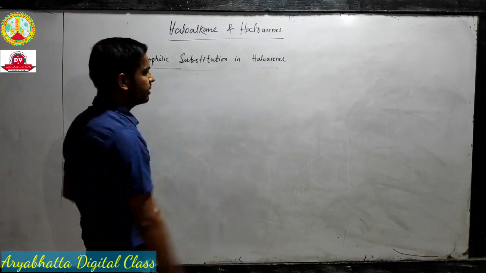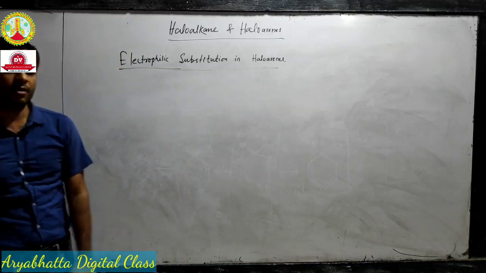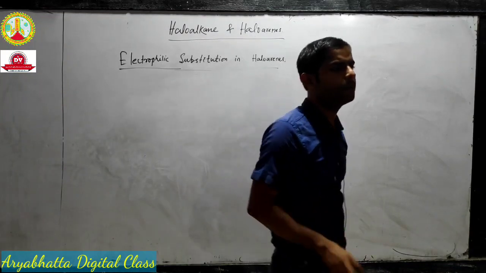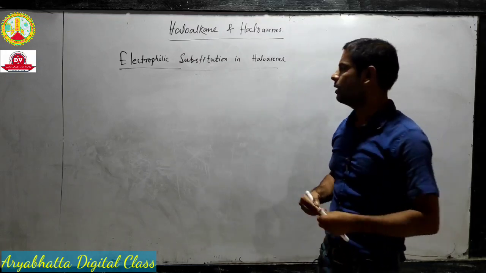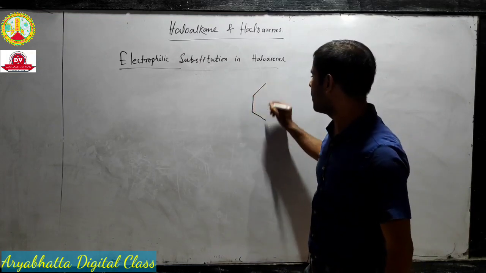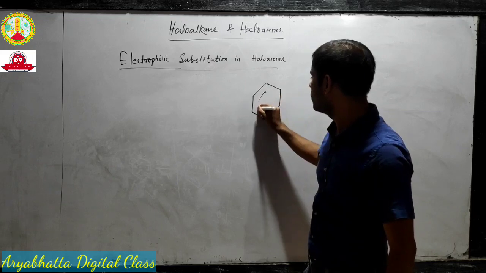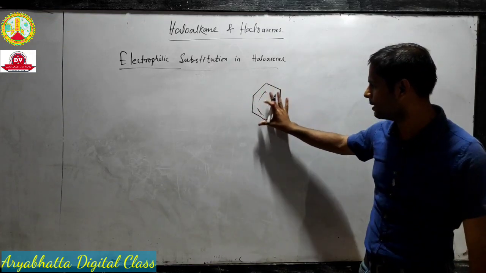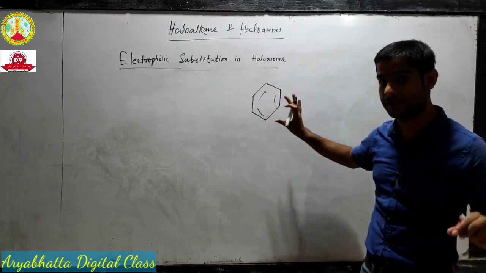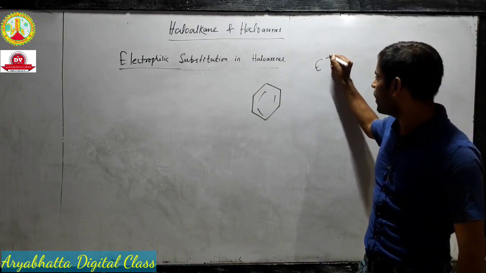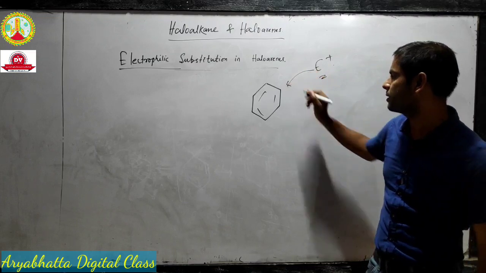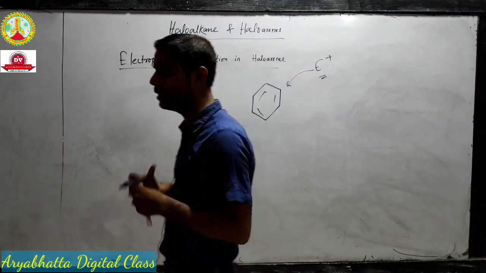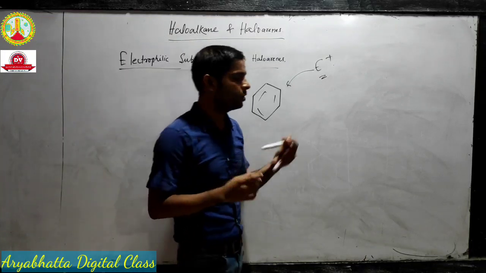Why is electrophilic substitution very easy in haloarenes or in any arenes, that means aromatic compounds? Because aromatic compounds are electron rich species. Since they have a very high density of electrons inside the ring, the electrophile tends to attack it. Okay, due to the sake of high electron density.